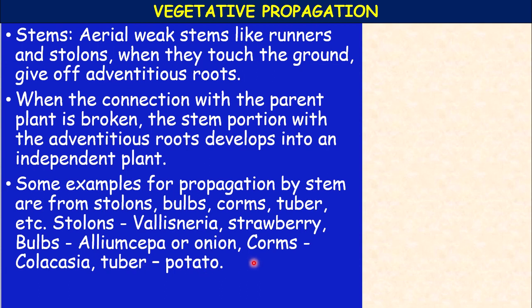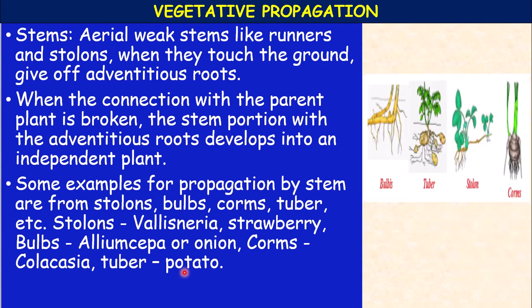For example, the potato produces flowers, fruits and seeds, but still it never grows from seeds. The potato which you eat is in fact an underground swollen stem, called a tuber. You can see the potato tuber here, which contains stored food material, especially the part called eyes, E-Y-E-S. Eyes on the potato tuber sprout or germinate and give rise to new plants.